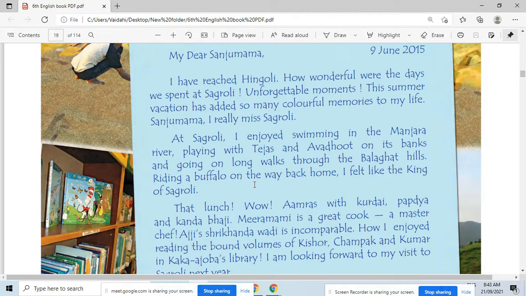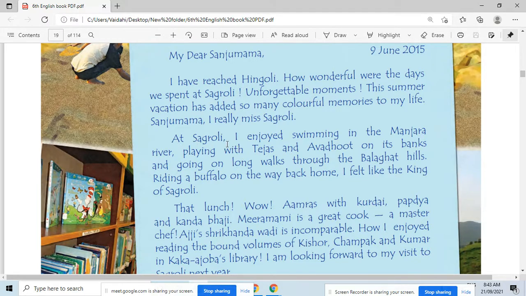The pronunciation of that word is okay. So now students, in the second paragraph Raman writes about what he enjoyed at Sagroli. So let's see the second paragraph of the letter here.